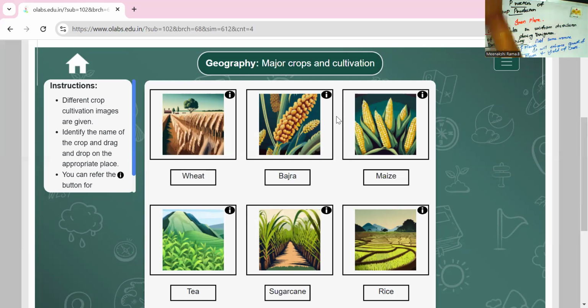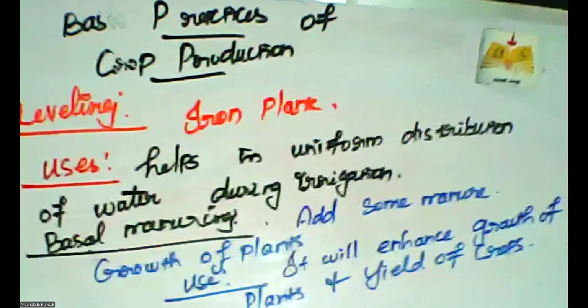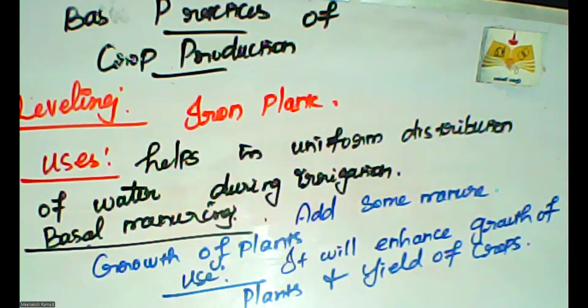Okay, students, I think this simulation is very useful and related to our topic, is it? Please go through all the topics in today's session. What are the details we learned today? Agricultural practices and the basic practices of crop production. Okay, is there any doubt? We will discuss in the next session. Okay, thank you, students.